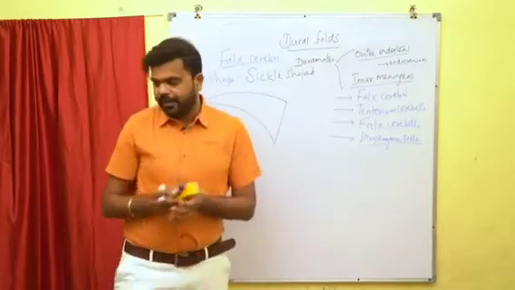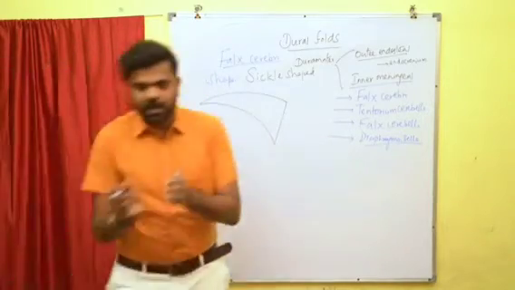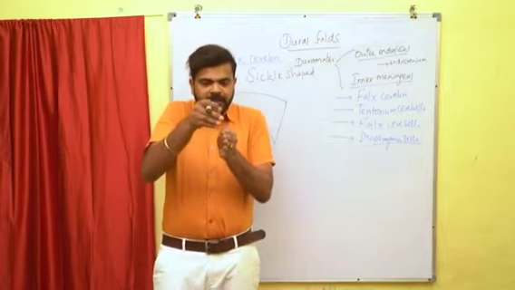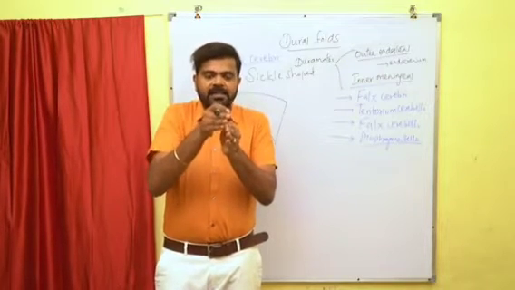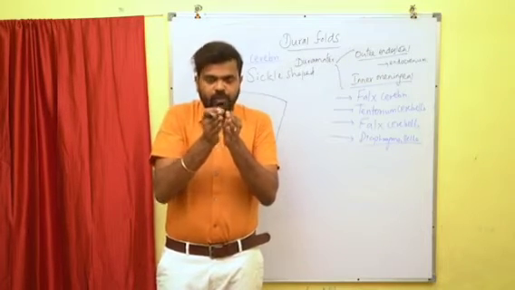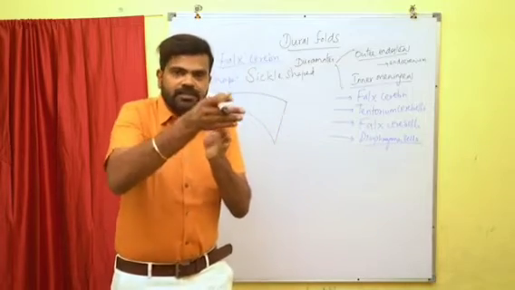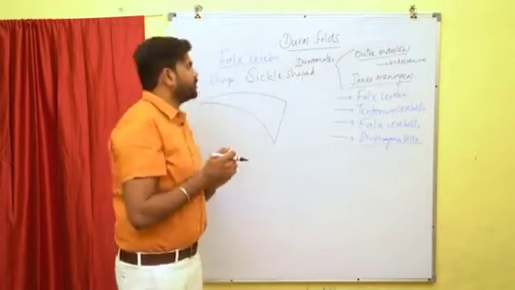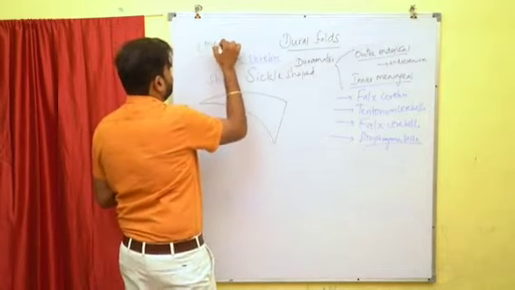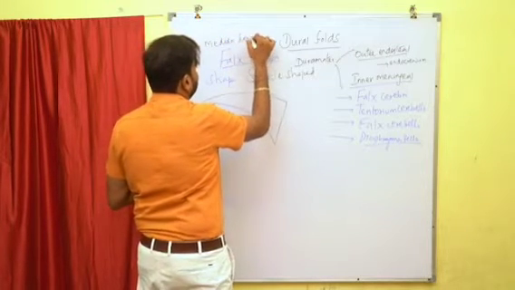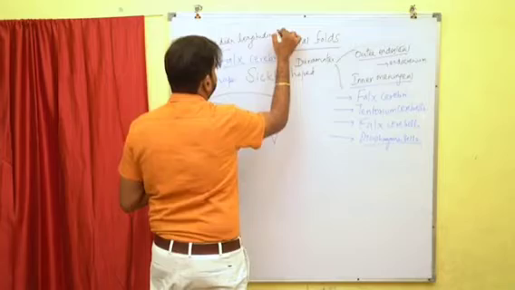This is the 2 cerebral hemispheres, and in the middle we can see the median longitudinal fissure. This falx cerebri is lodged in the median longitudinal fissure.